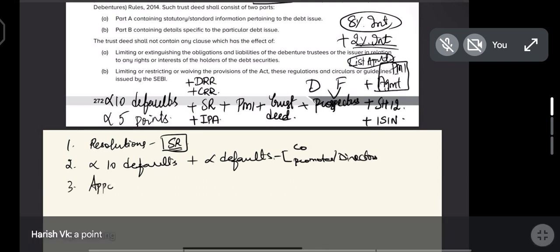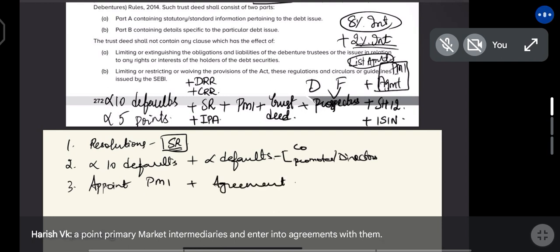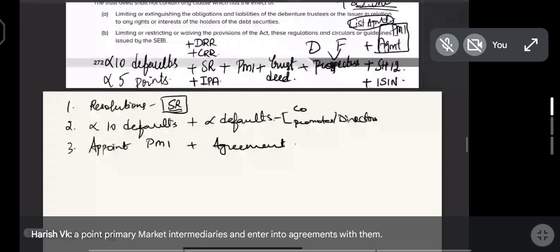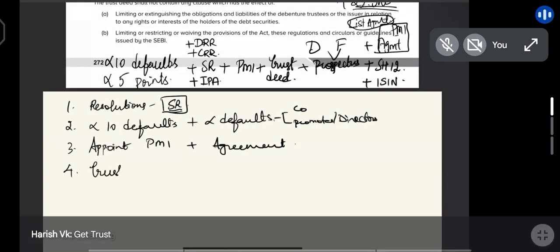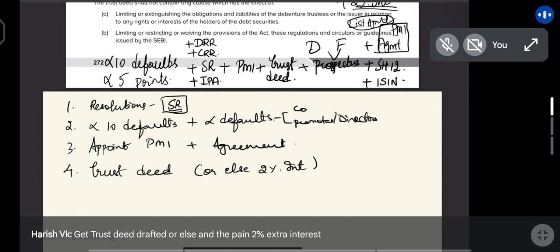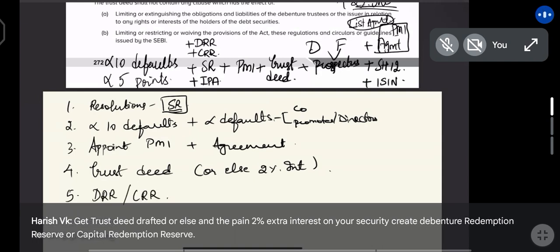Appoint primary market intermediaries and enter into agreements with them. Get trust deed drafted, or else end up paying 2% extra interest on your securities. Create debenture redemption reserve or capital redemption reserve, whether you're issuing debentures or preference shares.